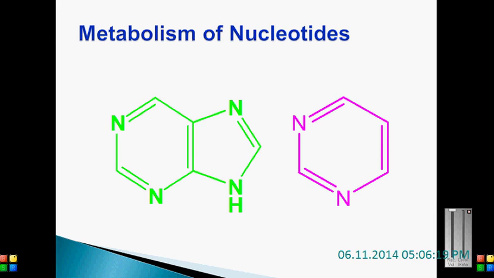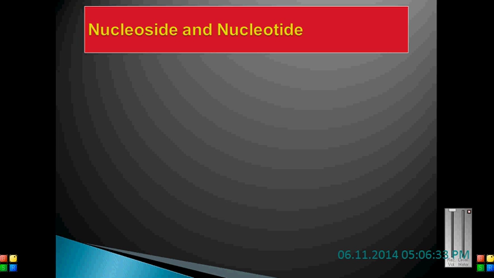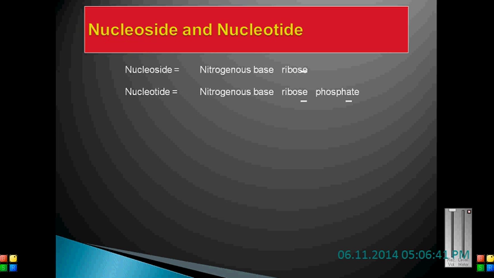Purine is a 9-member ring, and pyrimidine is a 6-member ring. We are already familiar with this information. Before nucleotide, there is another term, nucleoside. We know that DNA is made up of 3 important molecules: purine or pyrimidine bases combined with ribose, and one phosphate molecule. There are 2 kinds of units in DNA: one is the nucleoside, and the next is the nucleotide.